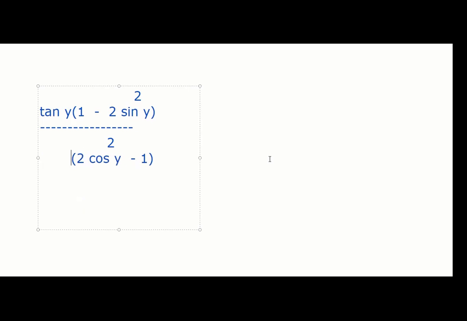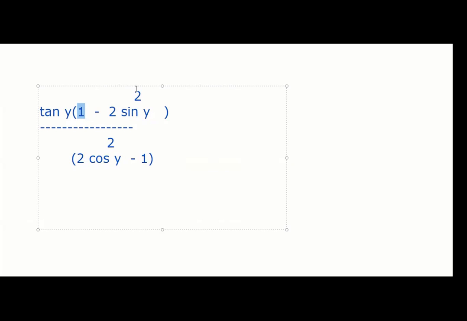Now we have to think what we can do. I know what to do, but I want anybody else to say. Yes, Asta, we can use 1 equal to sin square y plus cos square y. Asta, unmute and tell me why. You are right. Tell me the reason behind it, Asta. Sir, after using that, it will become easy, and denominator and numerator will become almost the same. Yes, sir. So instead of 1, we are using sin square y plus cos square y.